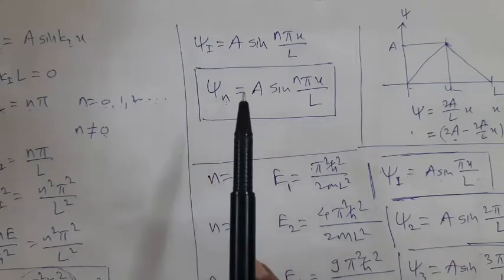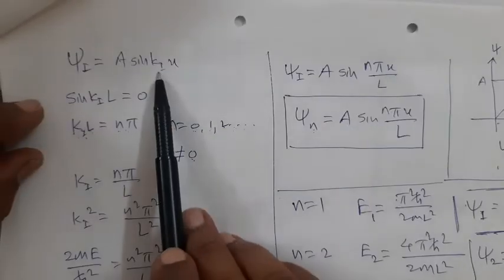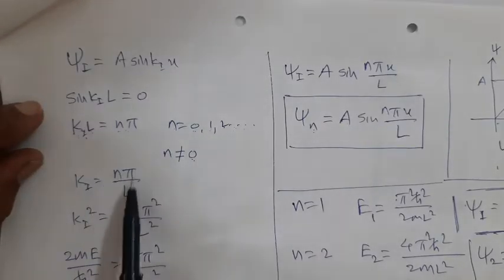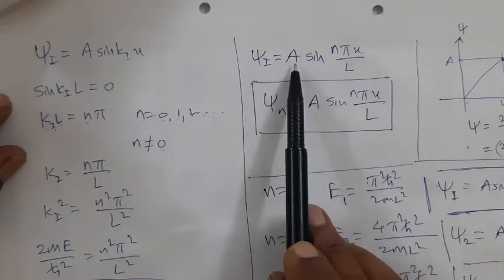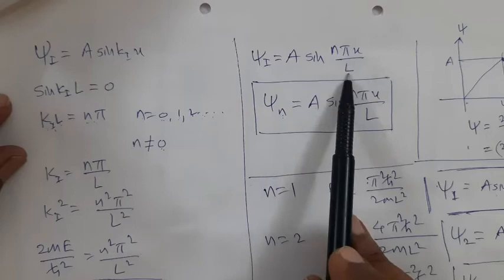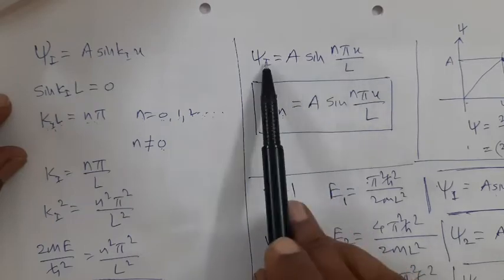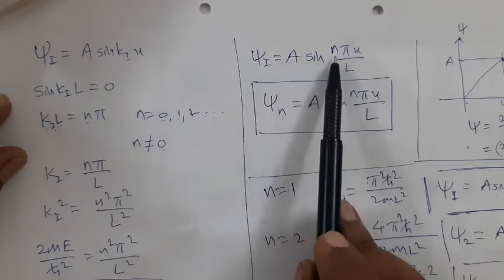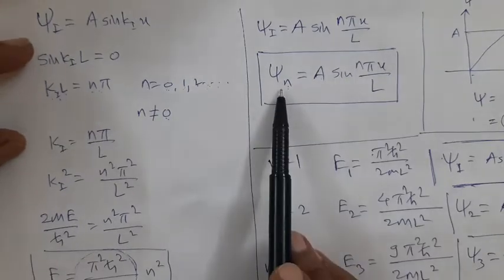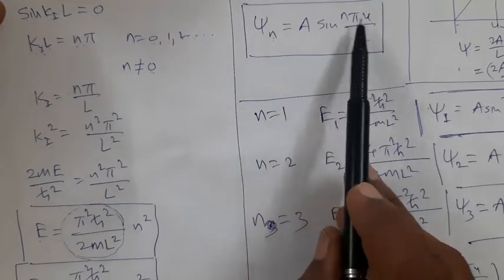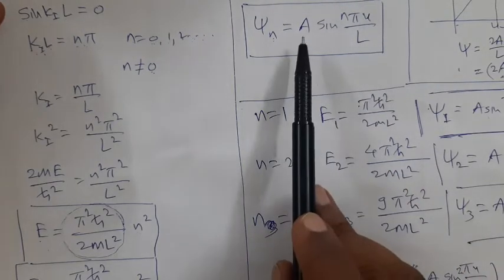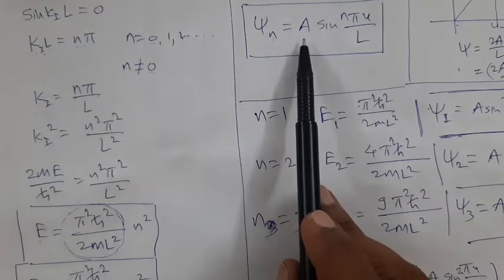Now by substituting the value of k from this, it is n pi by L, we can write the wave function to be psi I is equal to A sine of n pi x upon L. But again it indicates that it is not a single wave equation associated with a particle, but there is a set of equations, and we can say that psi n is equal to A sine of n pi x upon L. Now what about A? A can be determined by using the normalization condition, and that was homework for you.